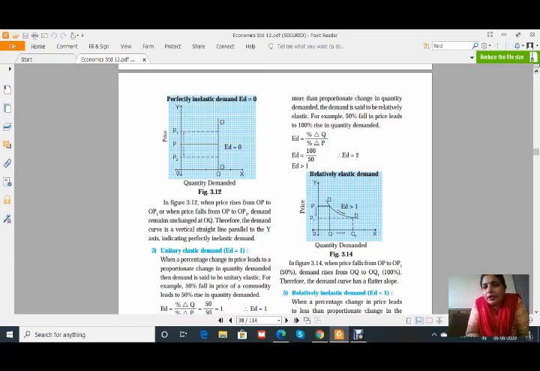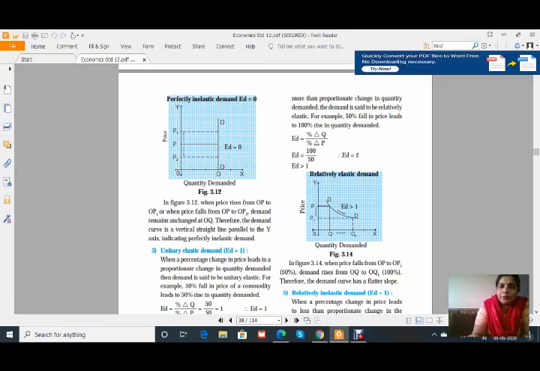For example, here it is given that a 50% fall in price leads to a 100% rise in quantity demanded, that is percentage change of Q upon percentage change of P, 100 upon 50, gives us 2, which is greater than 1, therefore relatively elastic demand. Again this curve shows a flatter slope. In the previous demand curve it showed a rectangular hyperbola; here it is a little bit flatter.